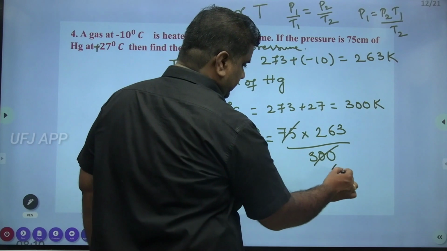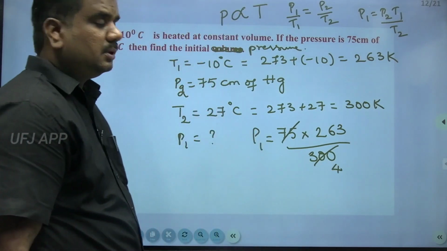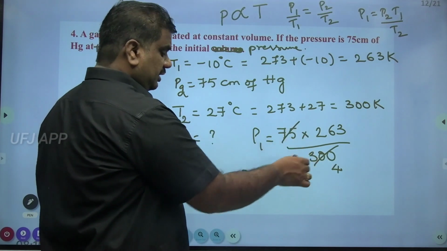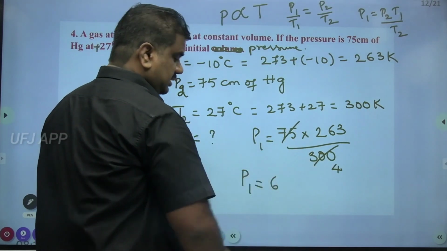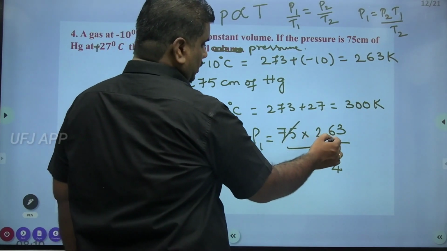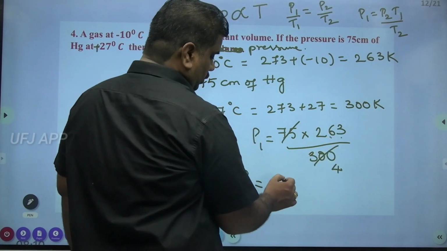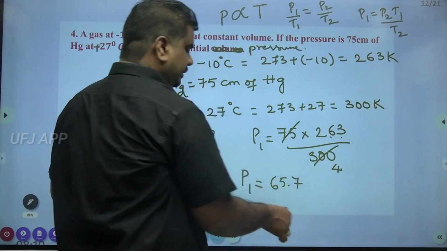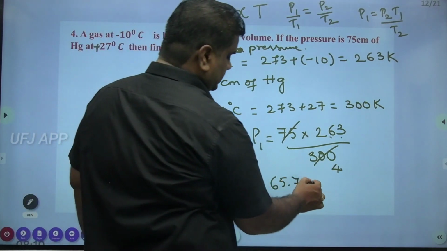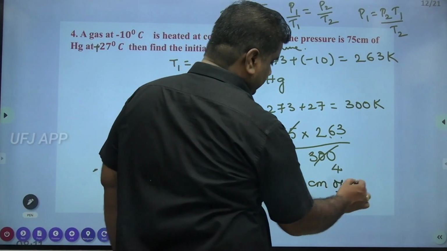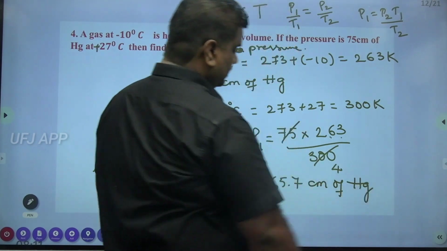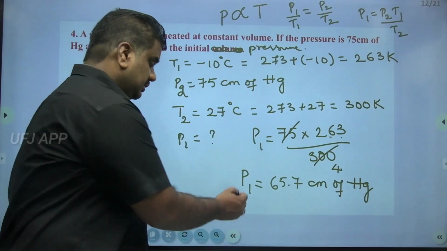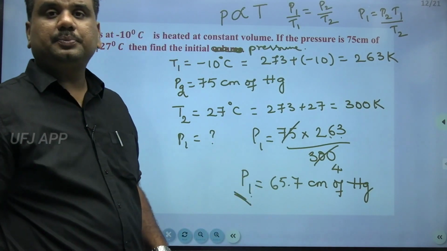75 1 time, 75 4 times. Right. So P1 equals 263 by 4. 4 6 times 24. 23 is left. 4 5s 20. So 65.7. Something around 65.7 centimeters of mercury. So this is the final answer for that one.